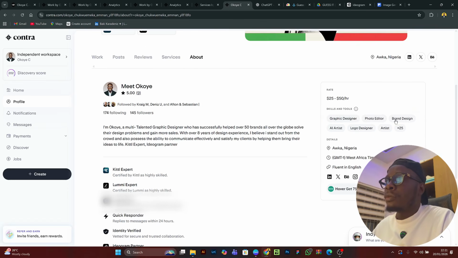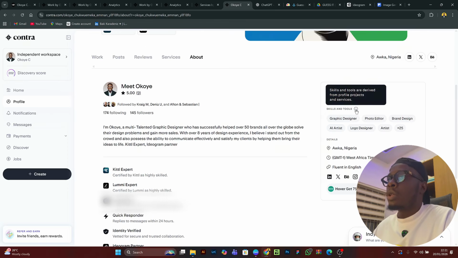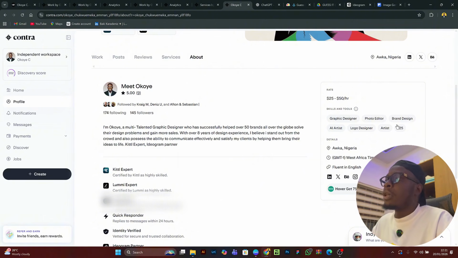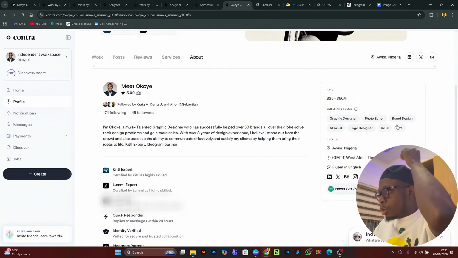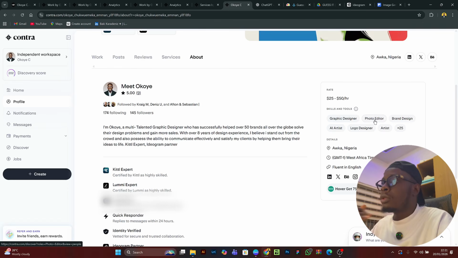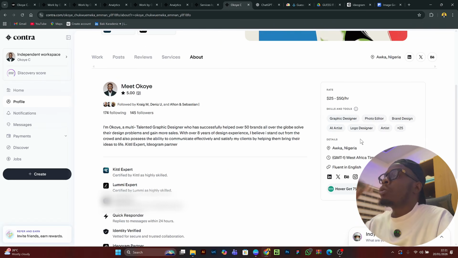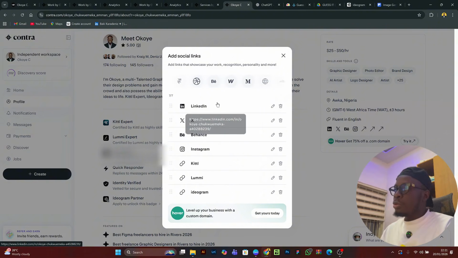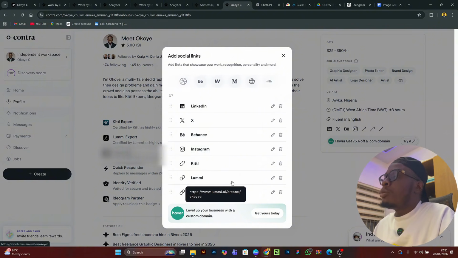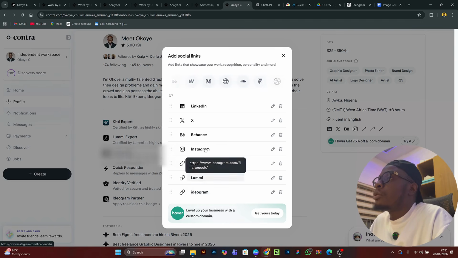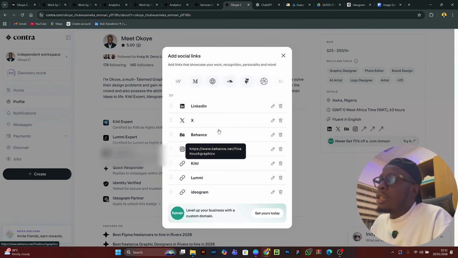So that's the hourly rate. Skill tools: I think when you just create your Contra profile, they give you the opportunity to add these skills and tools. You have to be careful to add things related to your niche. Then you add your location and the rest. Now here is how to add the links. When you click here, you see all the platforms that I've added: my Lumi profile, Ideogram profile, Kittle, Instagram, Behance, X, LinkedIn, depending on the ones you're on.